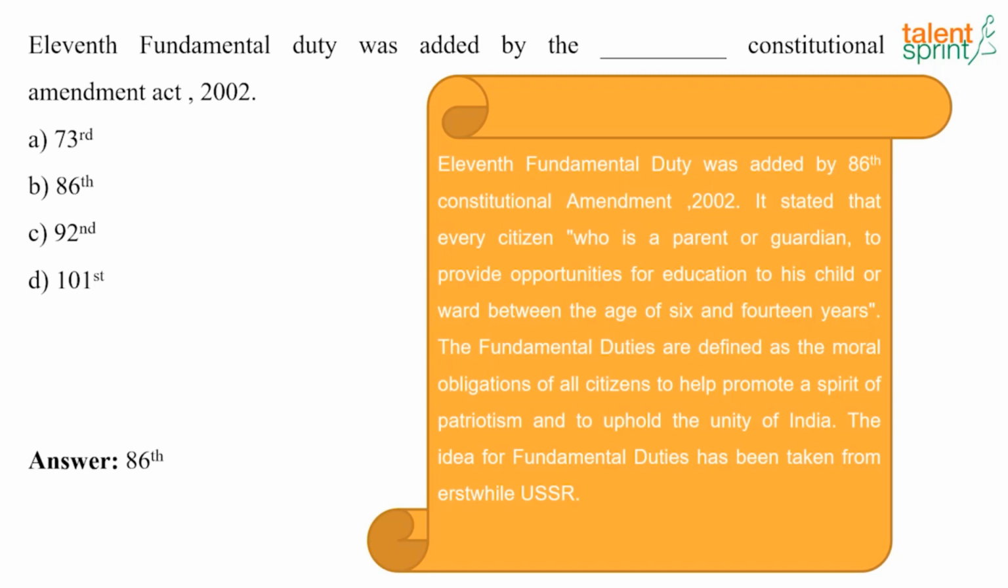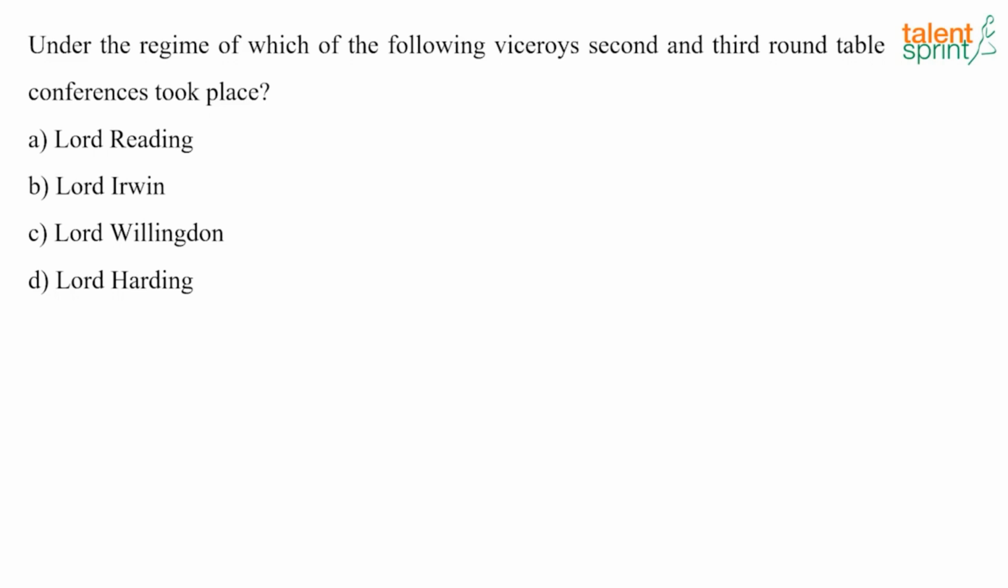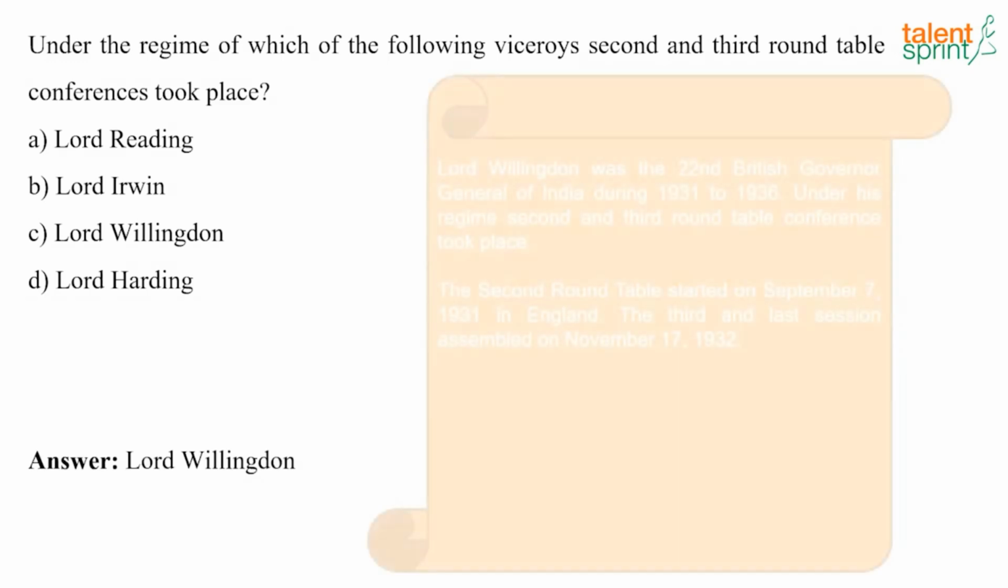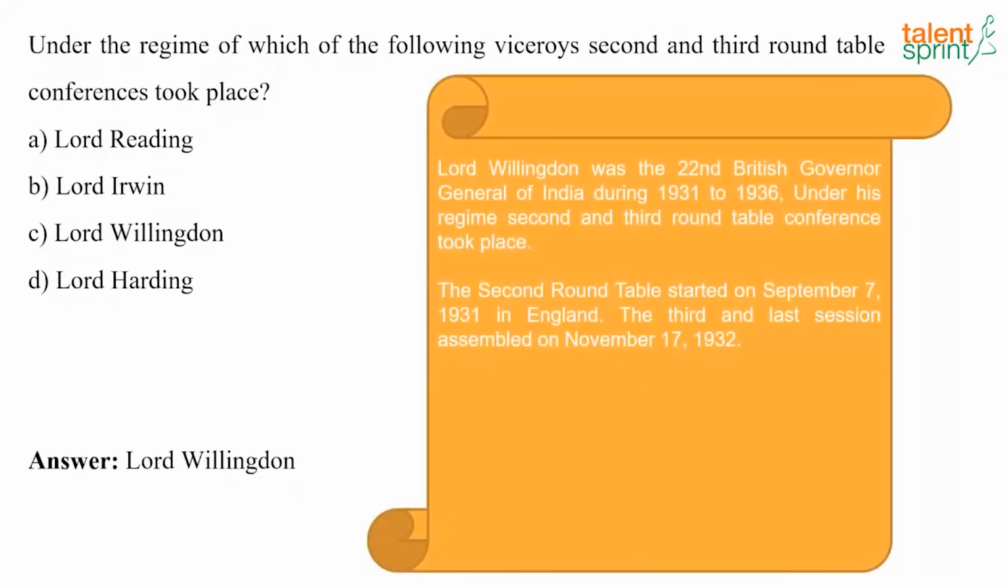Now the next question. Under the regime of which of the following viceroys did the second and third Round Table Conferences take place? And the answer here is Lord Willingdon. So under his regime, the second and third Round Table Conferences took place. The second Round Table took place on 7th September 1931 in England, whereas the third and the last assembled on November 17th of 1932. Now the next question.